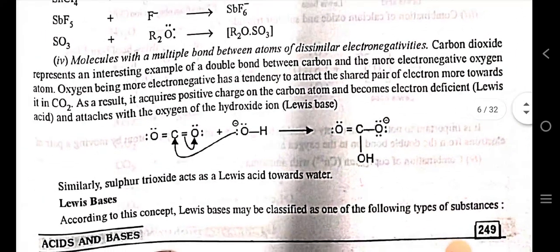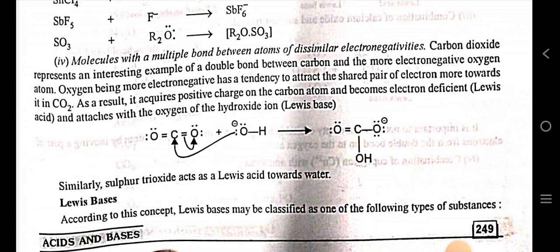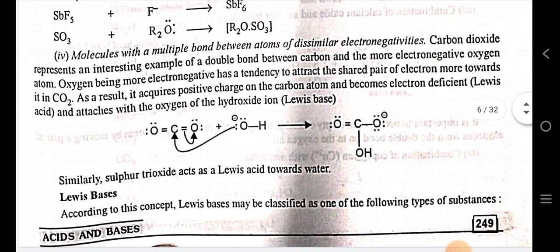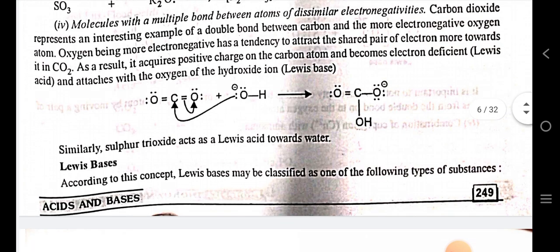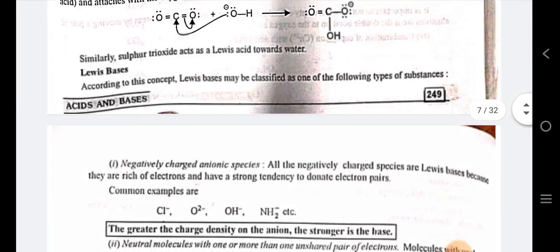Further, molecules with a multiple bond between atoms of dissimilar electronegativity. Carbon dioxide represents an interesting example of a double bond between carbon and the more electronegative oxygen atom. Oxygen, being more electronegative, has a tendency to attract the shared pair of electrons more towards it. So this double bond is shifted towards the oxygen, and carbon attains a positive charge which is neutralized by hydroxyl ion. After that, we discuss Lewis base in detail.